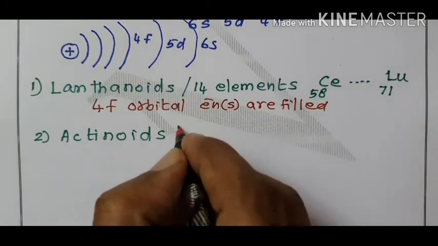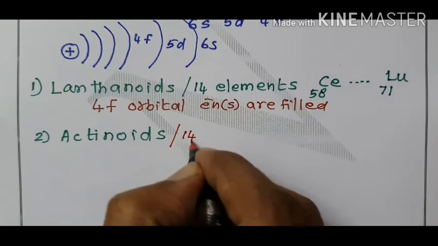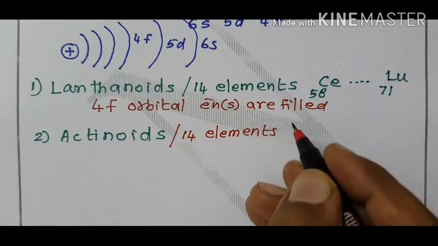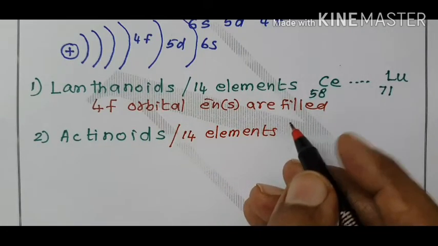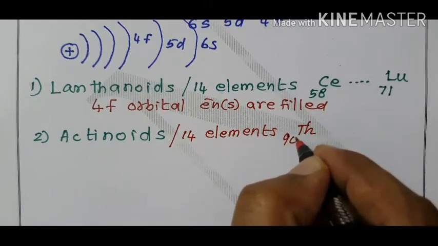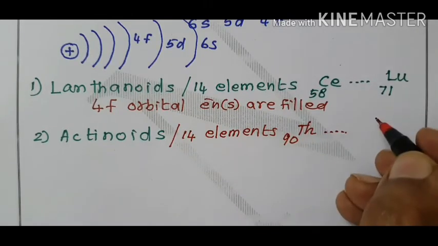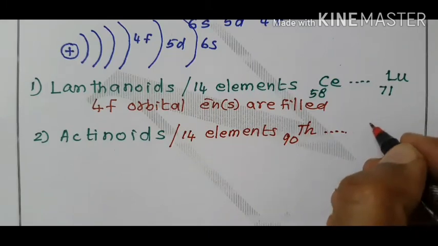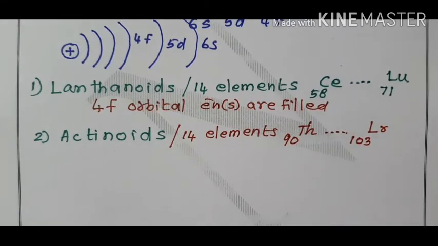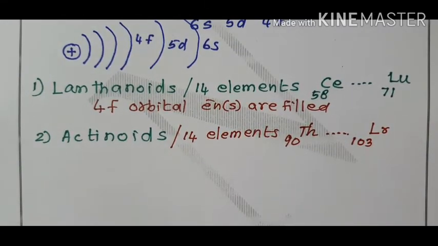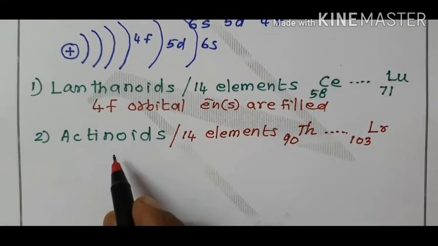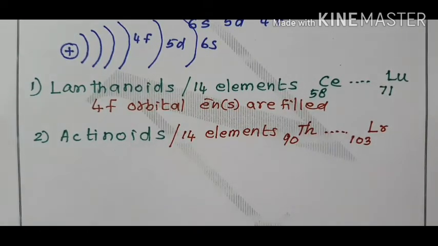Actinoids consist of how many elements? 14 elements. Starting from thorium, atomic number 90, ending with lawrencium, atomic number 103, following actinium. But actinium is a d-block element.